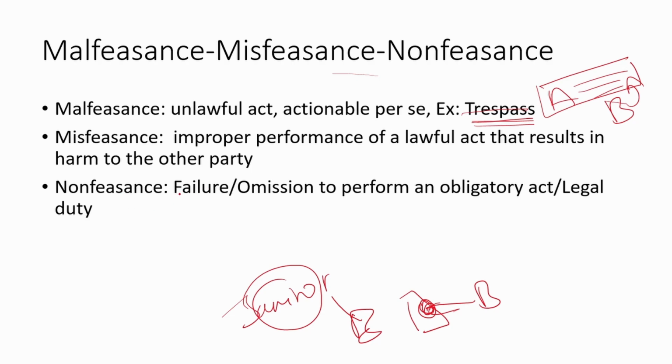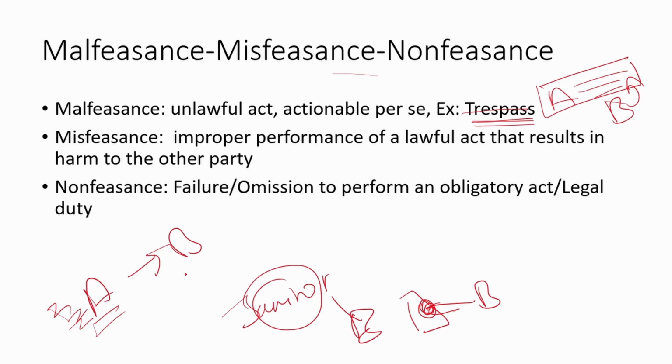Non-feasance is when one party, let's say A, has a duty towards B, and omission of that duty causes harm to the other party B. For example, let's say A is a lifeguard and he's on duty. B is a kid who's drowning. He calls for help, like he's in water, he calls for help. But A is nicely sleeping, like he's asleep. And here, there is a clear omission of duty on A's part, and this is an example of non-feasance.